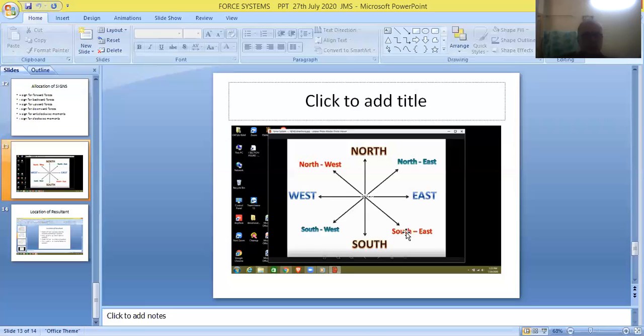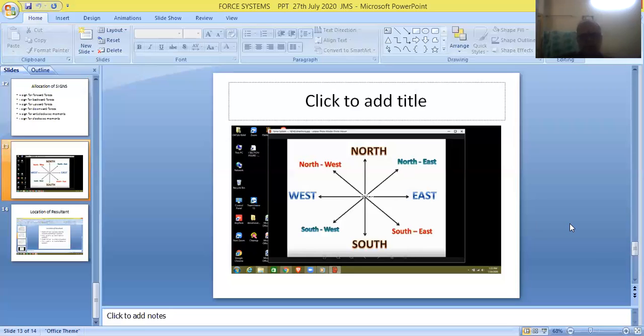So we have to indicate the forces in different quadrants. This is the first quadrant, this is the second quadrant, third quadrant, and fourth quadrant. So northeast comes in the first quadrant, northwest in the second quadrant, southwest in the third quadrant, and southeast in the fourth quadrant.